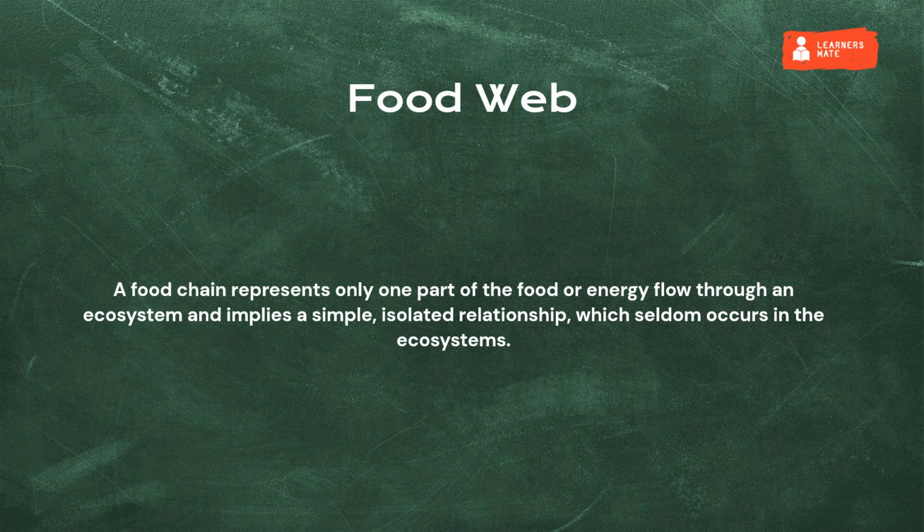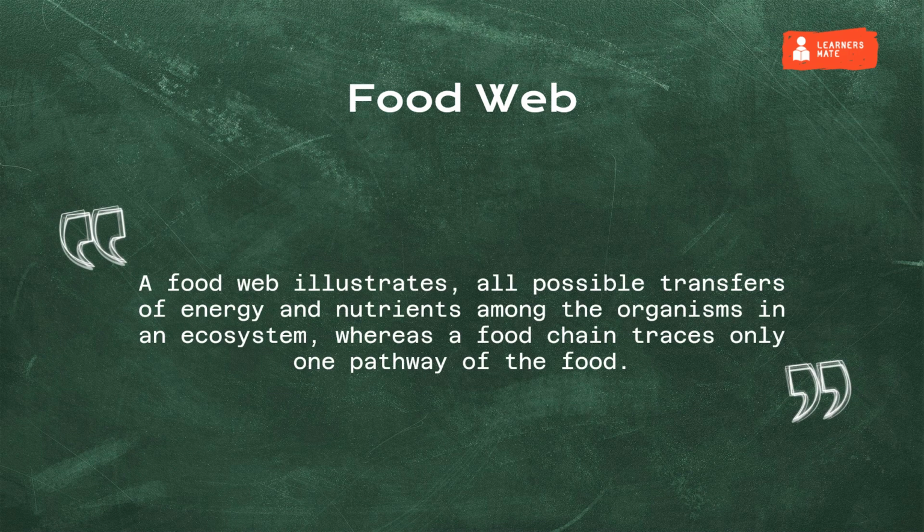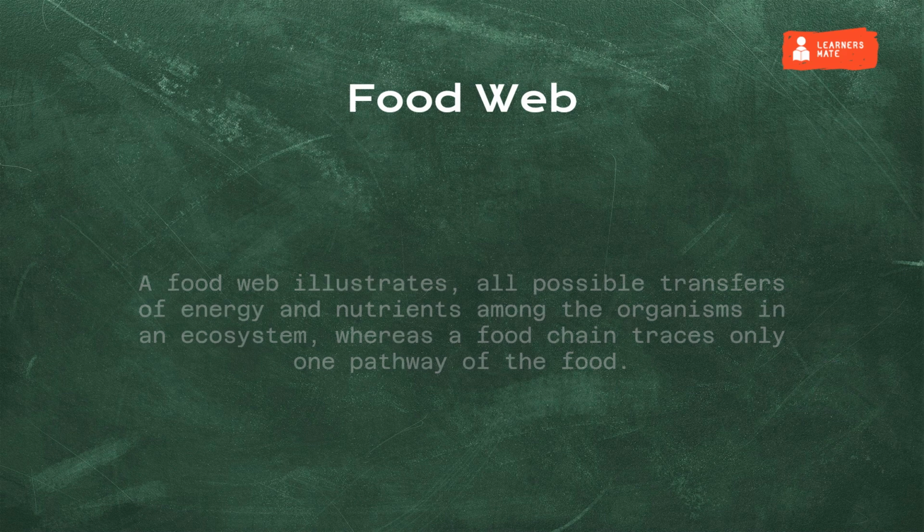Food web. A food chain represents only one part of the food or energy flow through the ecosystem and implies a simple isolated relationship which seldom occurs in the ecosystem. An ecosystem may consist of several interconnected food chains. More typically, the same food resource is part of more than one chain, especially when the resource is at a lower trophic level. A food web illustrates all possible transfers of energy and nutrients among the organisms in an ecosystem, whereas a food chain traces only one path of the food.